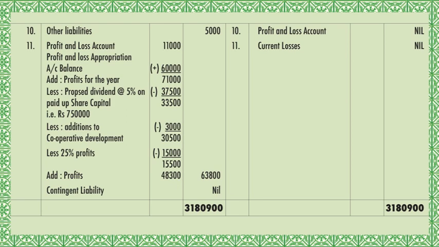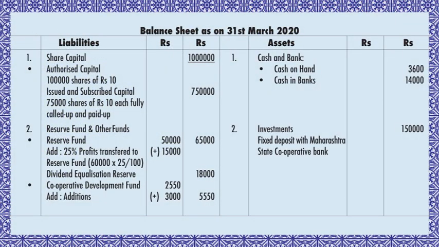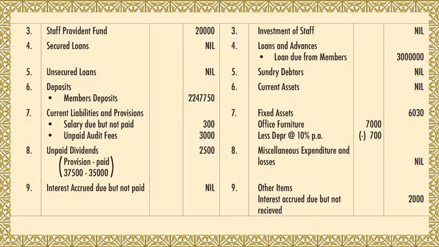Okay, now go on the assets side. First is cash and bank. Cash in hand is 3,600, which is given in the trial balance, you transfer that. Cash at bank, which is also given in the trial balance, 14,000, you take that. Second is investments. Fixed deposit is given in the trial balance, 1,55,000, we transfer. Third is investment of staff. Since it is not given, it is nil.